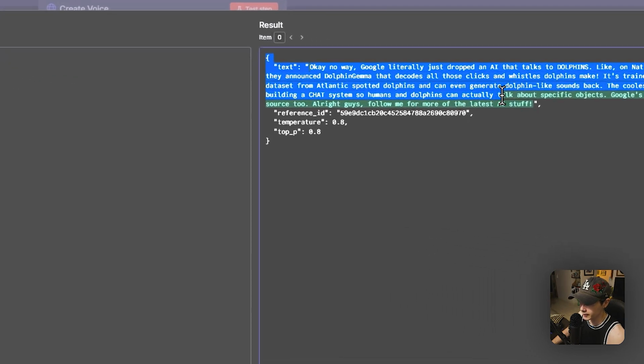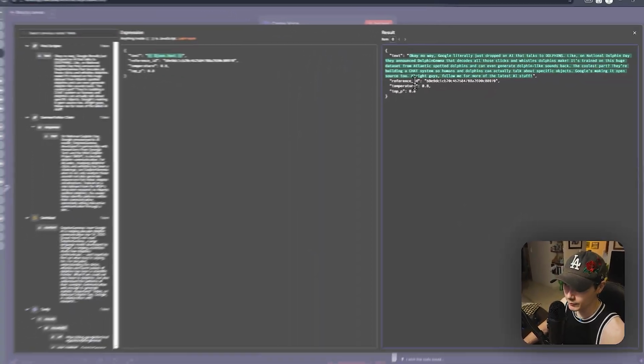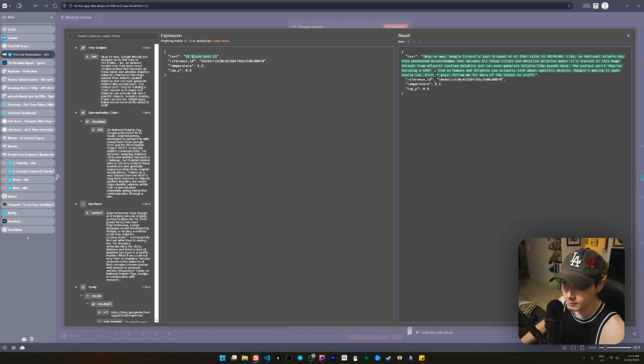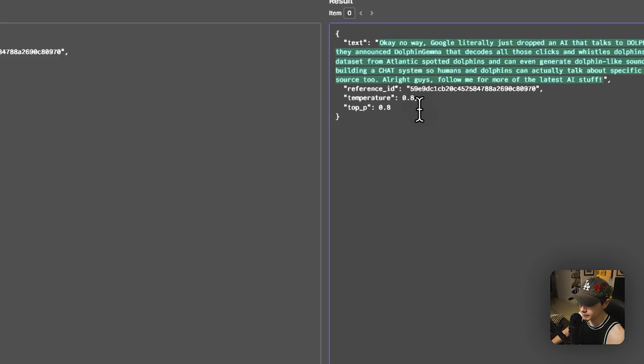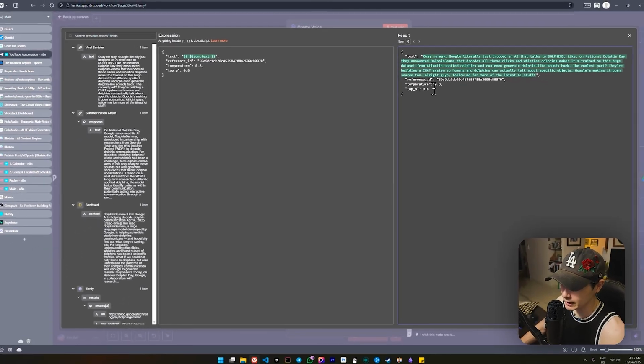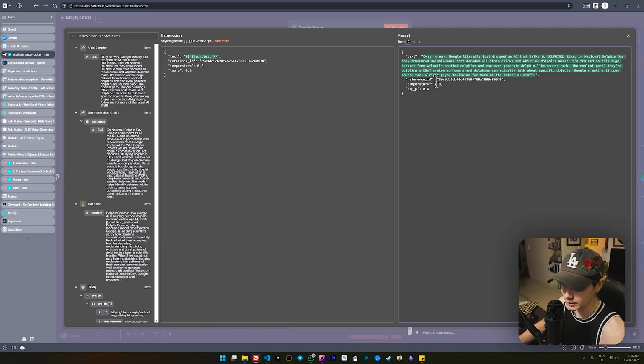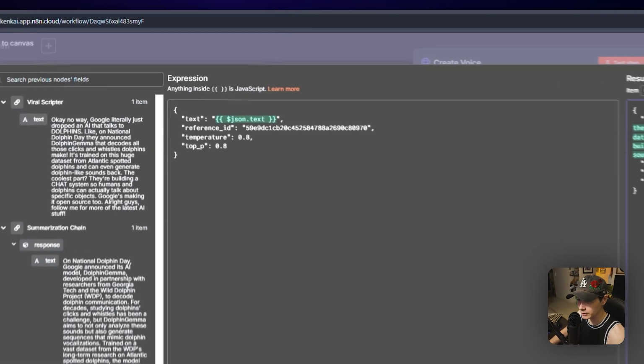On the result side here, we can see the script that I've made, and the reference ID, which is the one I mentioned before. Then I've played around with the temperature and the top P a little bit. I had this originally at 0.7, which I think is the default. Then I upped it to about 0.9, and it was actually really good. Then you start getting weird voices coming through, like creepy stuff, so I brought it back down a bit. But play around with it too, don't just follow this exactly how it is. I like to test things as well. This is what I'm testing at the moment, and it seems to be doing a lot better.